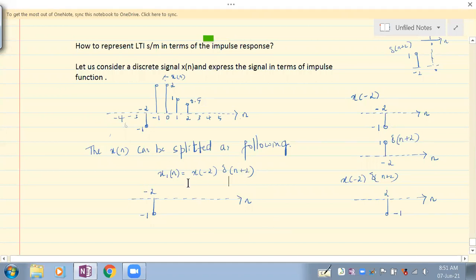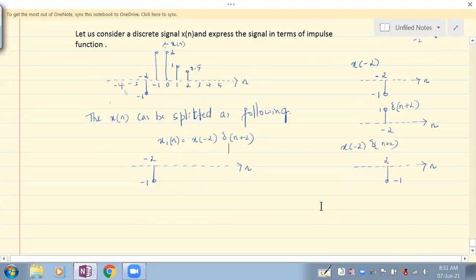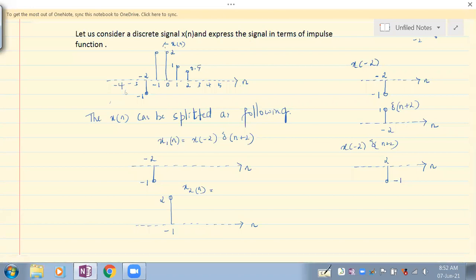So if you have understood this, can you tell me what is this at n equal to minus 1? How can I express this in terms of, let me call this x2 of n, can you tell me now how to express this in terms of delta function or impulse function or shifted impulse function?